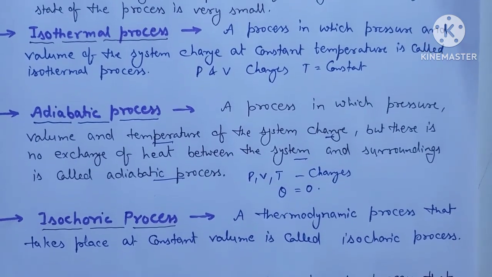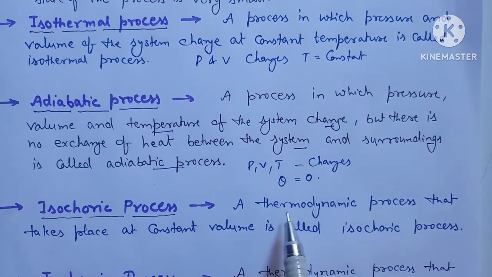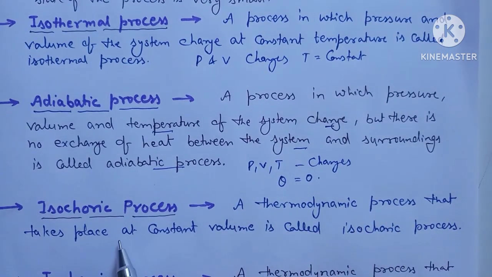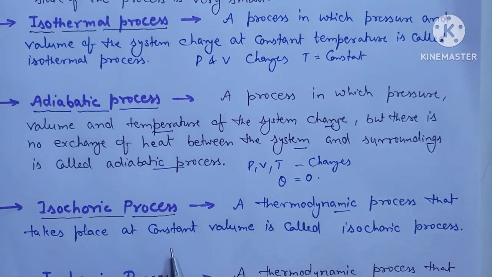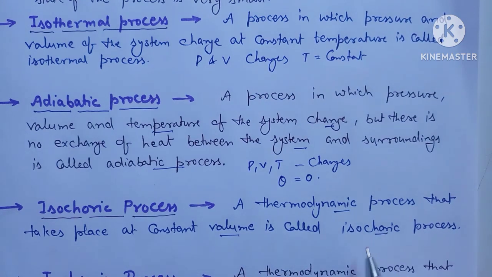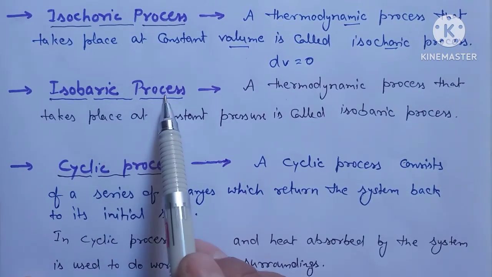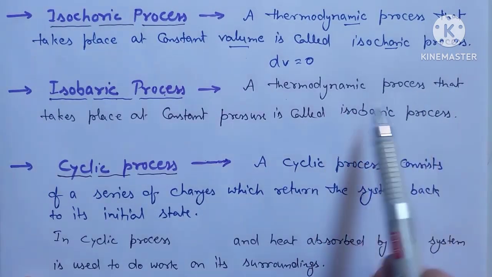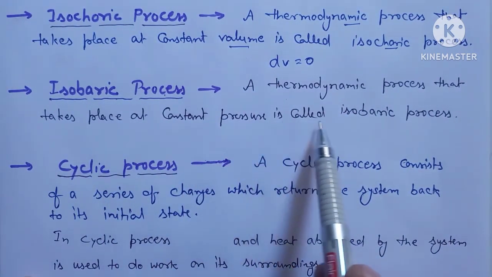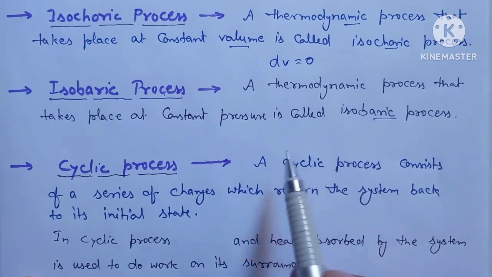Next one is isobaric process. A thermodynamic process that takes place at constant volume is called isobaric process. A thermodynamic process which occurs at a constant volume, that is known as an isochoric process. In this case, dV equal to 0. Isochoric process. A thermodynamic process that takes place at constant pressure is called isobaric process.